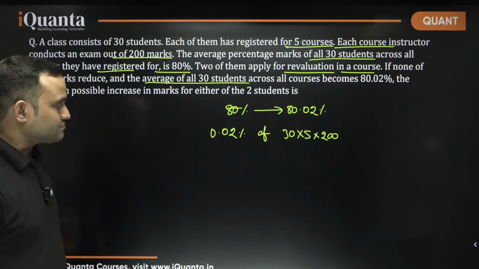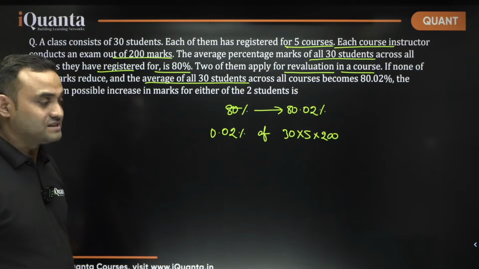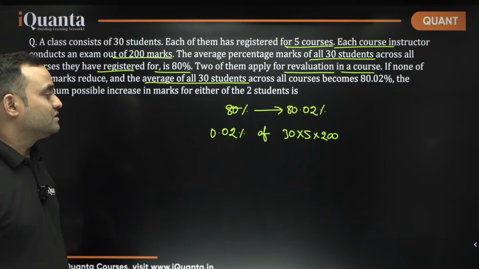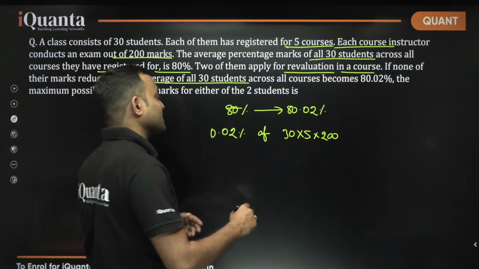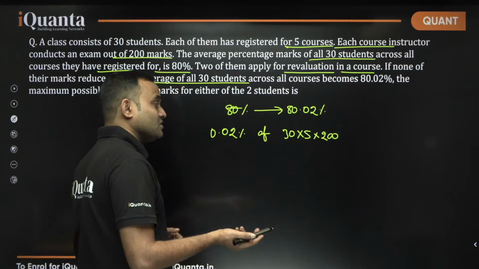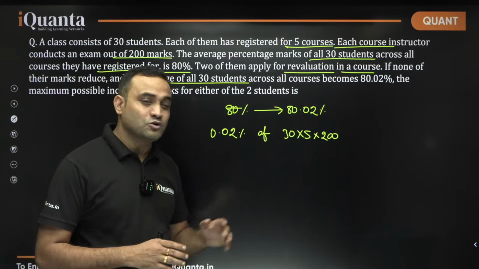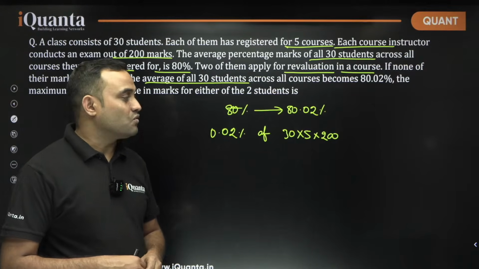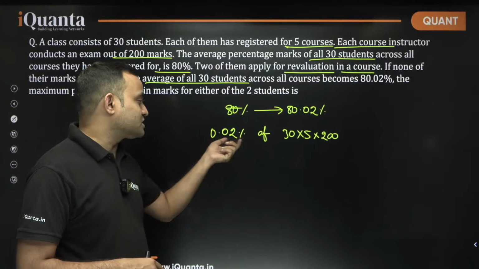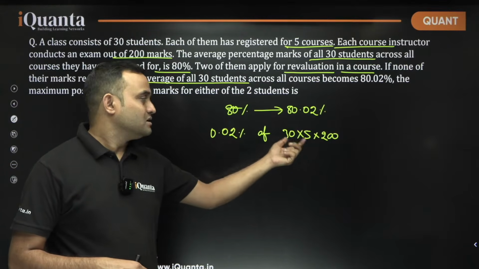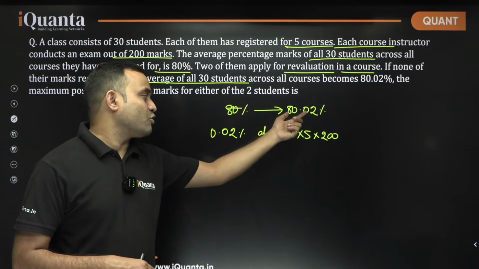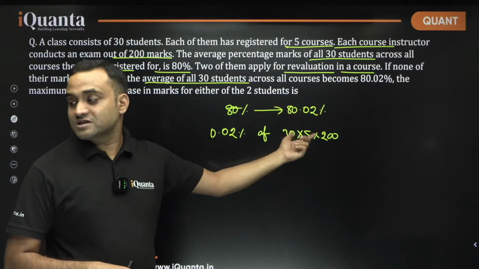This is what we are talking about, the deviation of 80% of this and 80.02% of this. So the deviation is nothing but 0.02% of this, correct? So we just need to find it.